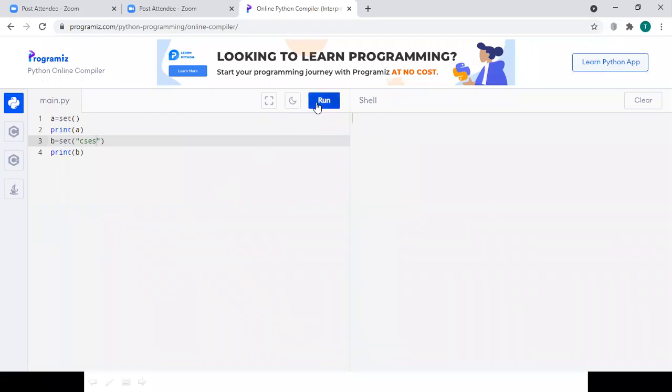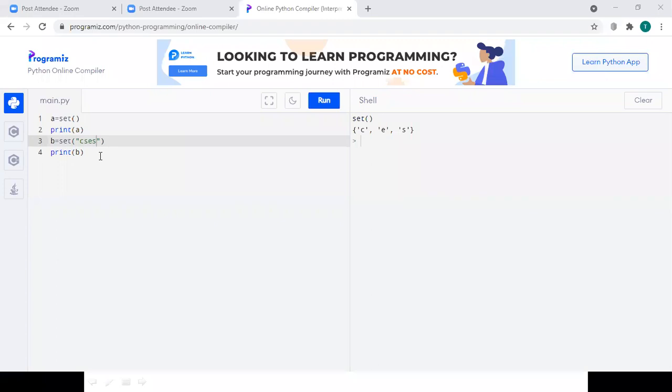If I run the code, I am still getting S only once, because although we represent something a couple of times or 3 times, it will not be taken by the Python compiler. So sets do not encourage duplicate values. This is how we can represent a string.